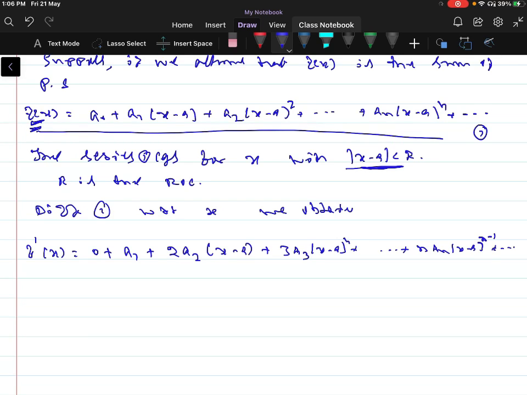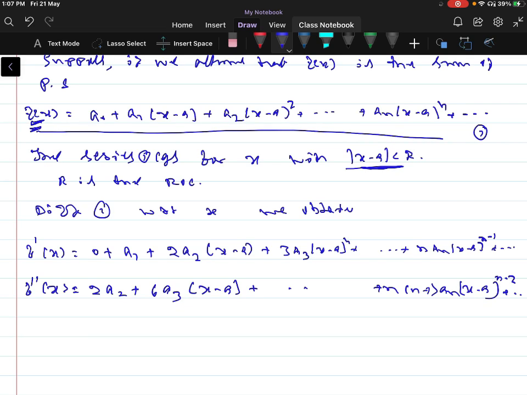Again, differentiate 1 with respect to x. f double dash of x is equal to the differentiation of a1, which is 0, plus 2a2, plus 6 into a3 into (x minus a), and so on, plus n into n minus 1 into an (x minus a) whole power n minus 2, and so on.